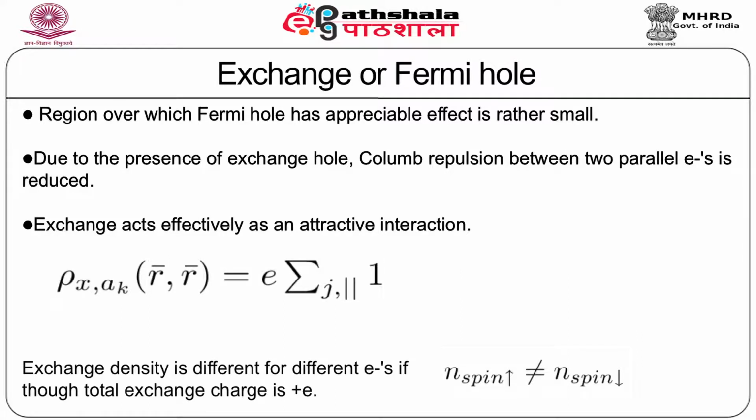Exchange density is different for different electrons, especially if n spin up is not equal to n spin down. That means the number of up-spin electrons is not the same as the number of down-spin electrons, though the total exchange charge is of amount plus e.